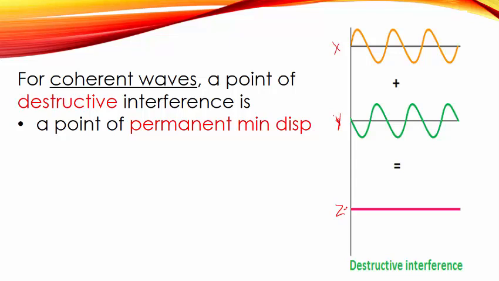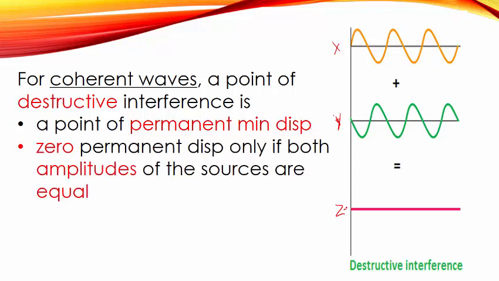In this case, the displacement is zero because it cancels out. So at point P, it will always be zero for this case. And it's zero because the amplitudes are equal, therefore they cancel out totally. In the case where the amplitudes are not equal, it may give us something like this.